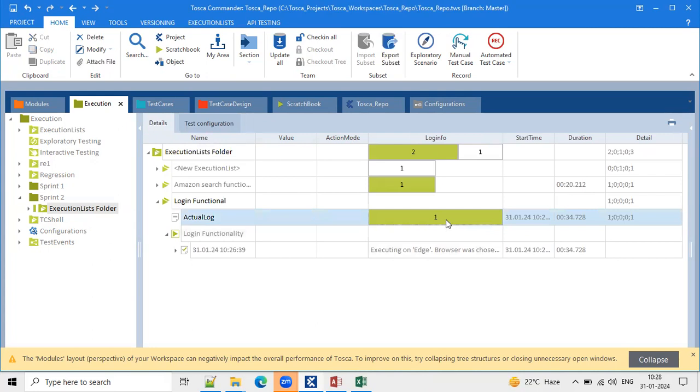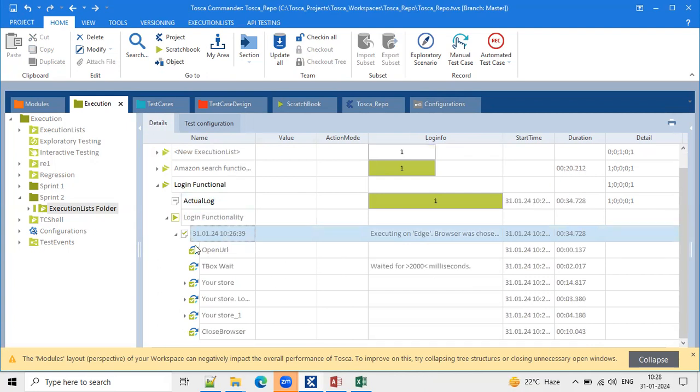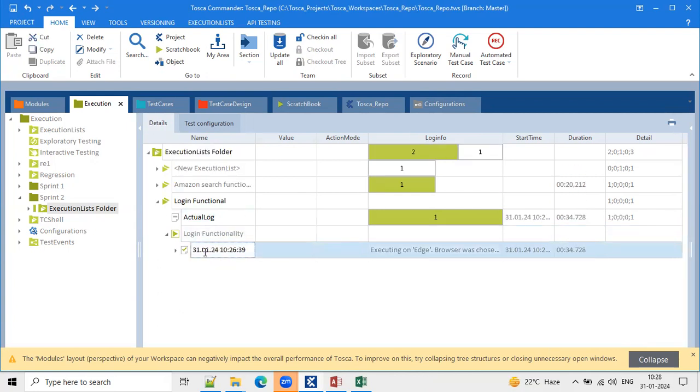You can see here the red color, green color is reflected, and the executed date and time is 31st January 2024 and 10:26 is the time. Expand it so you can see the log data. So this one is saved here itself. If you check after 1 month also, you are able to see the same log data and executed date and time.